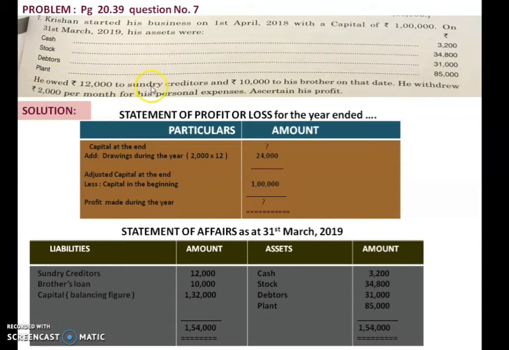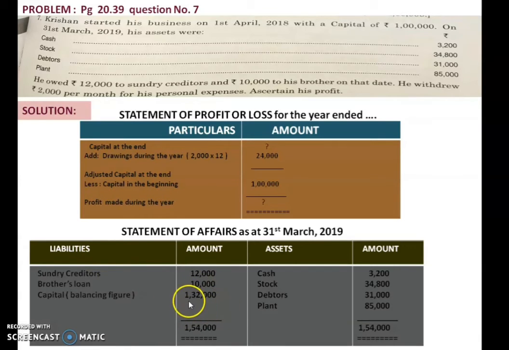Then we are given sundry creditors, that is 12,000. Liability side, creditors means our liability, so 12,000, and 10,000 loan taken from his brother, so brother's loan 10,000. Now when you close this statement, you know that asset should be equal to liability, but when we make total of this side, we found that our liability side was short by 1,32,000.